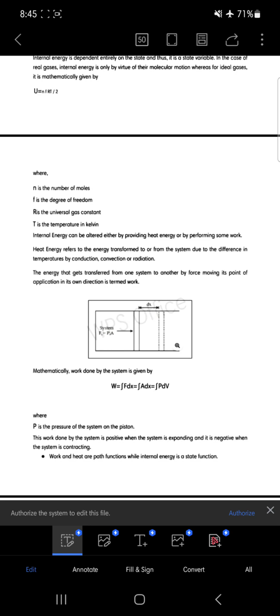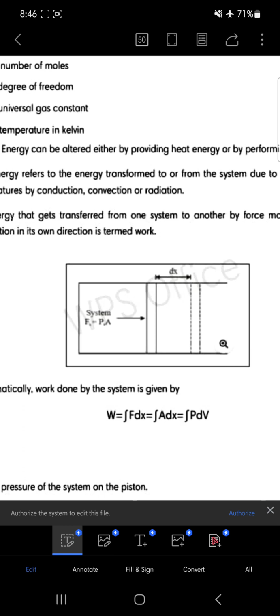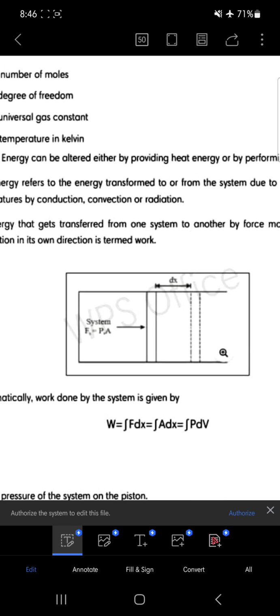Basically we know that work is force into displacement. If the displacement is dx, the force F in terms of pressure and area is P dot A. You may see that F is equal to P dot A. This is the normal relation between pressure and force, and A is the cross-sectional area of the piston. Any piston has an area on which the gas filled inside exerts pressure.